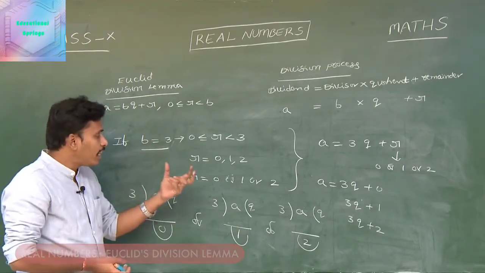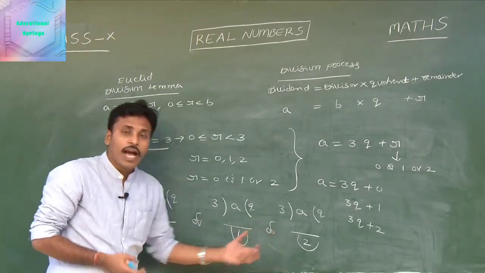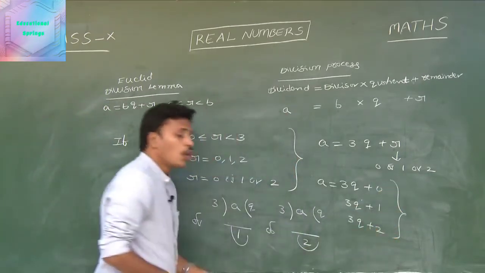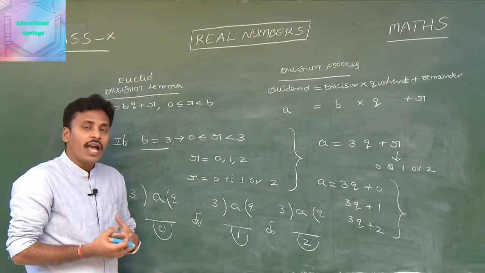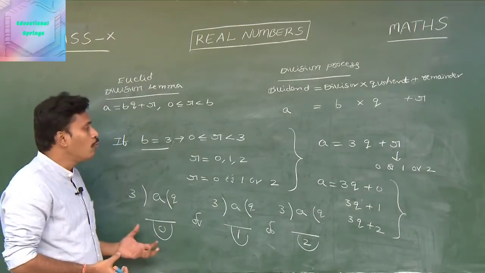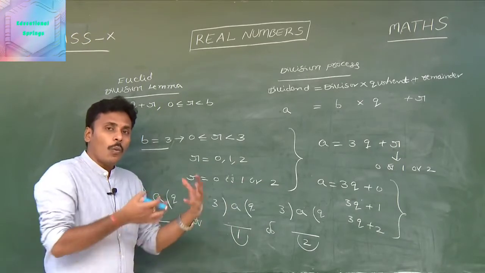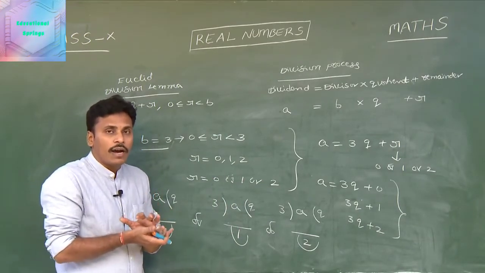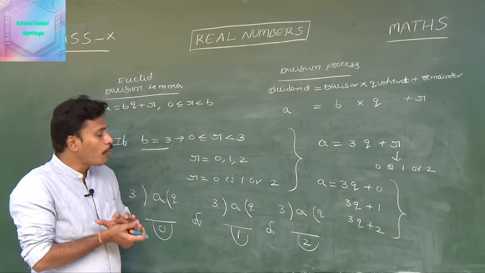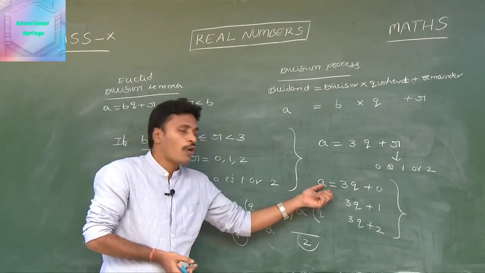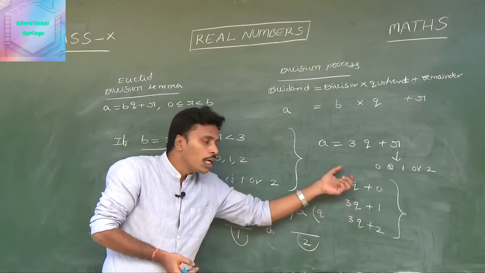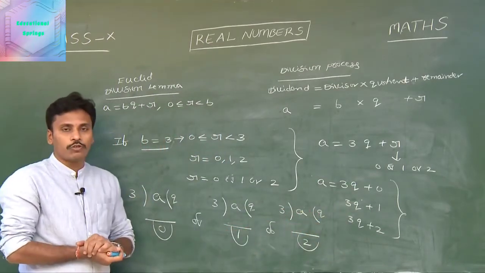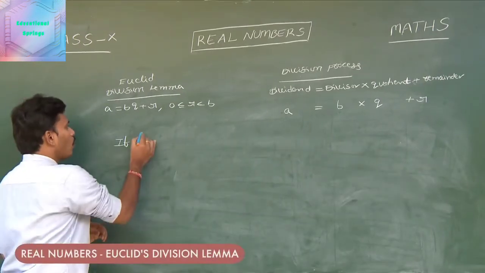See, as a division, these are the 3 possibilities, and as a statement of Euclid's division lemma, these are the 3 possibilities. To analyze and understand, according to the problem, we need to move in both ways. But from the examination point of view, we have Euclid's division lemma in our syllabus. So you need to practice writing different forms for a with respect to Euclid's division lemma. Let us see what will happen if b is equal to 4.